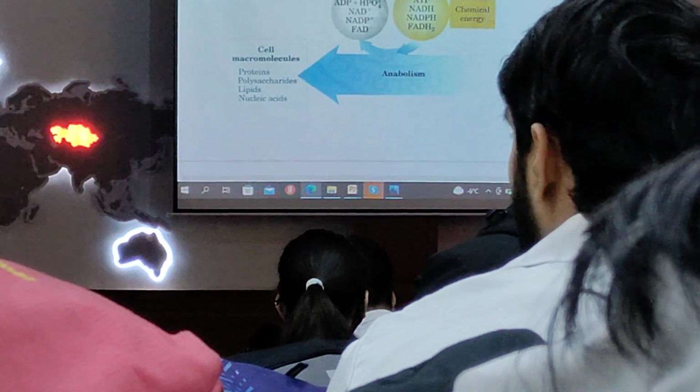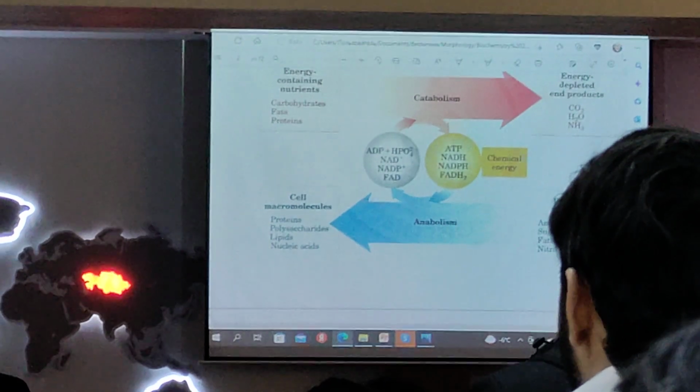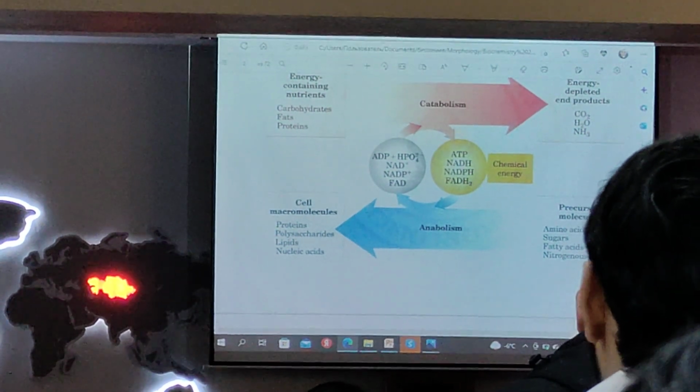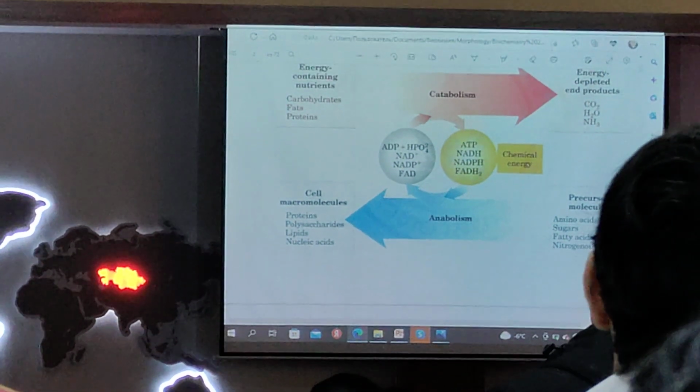The precursor molecules are amino acids, sugars, fatty acids, nitrogenous bases, and the cell macromolecules are proteins, polysaccharides, lipids, and nucleic acids.